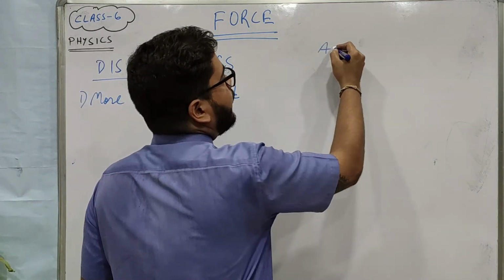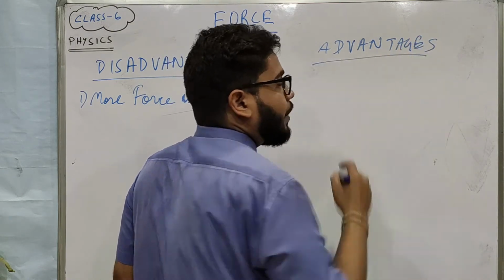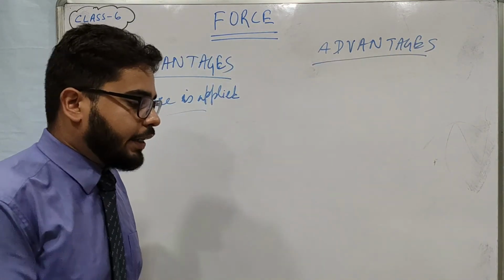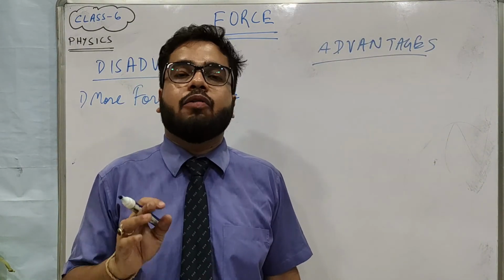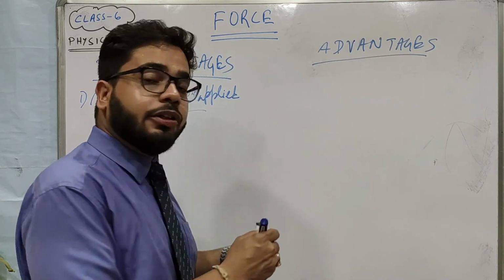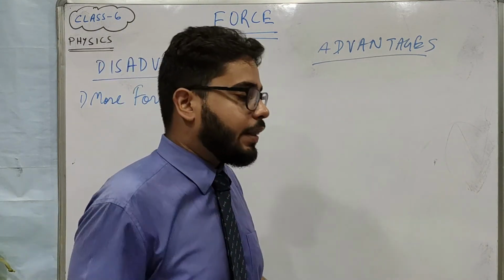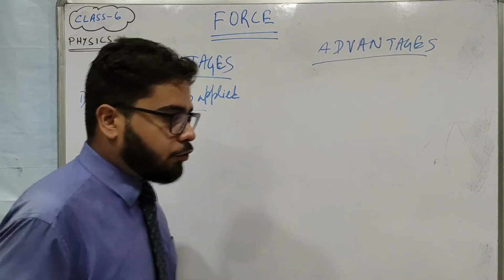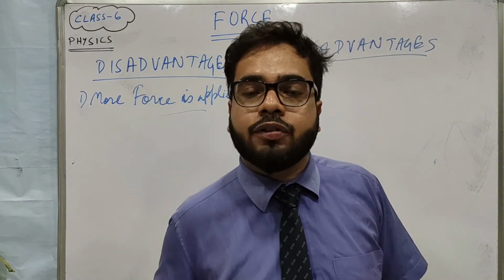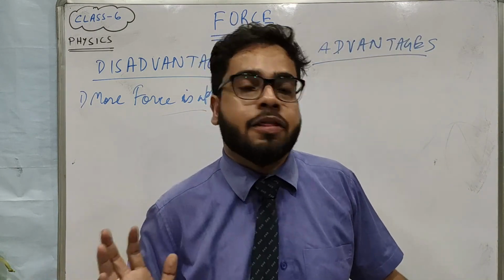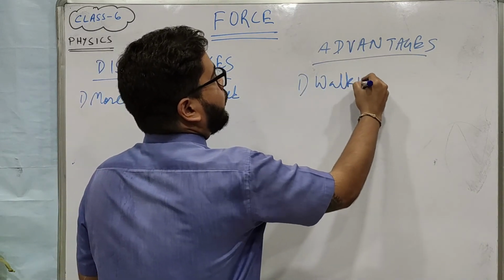Now let's see whether there is any advantage of friction or not. Suppose we walk. I am walking. I can walk, or anybody can walk. Any animal or any human can walk because of this friction force only. Because we are giving the force, and suppose I am walking, I am doing like this. So I am applying the force in this way with my leg. But the opposing force is what? Friction. This friction is pushing me this way. I hope you understand. So for walking, the advantage of friction is walking.